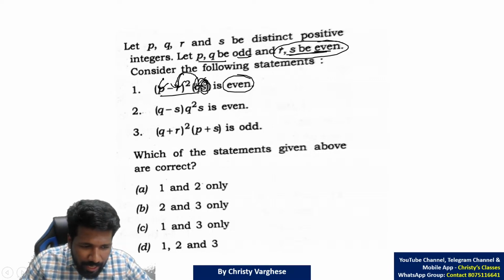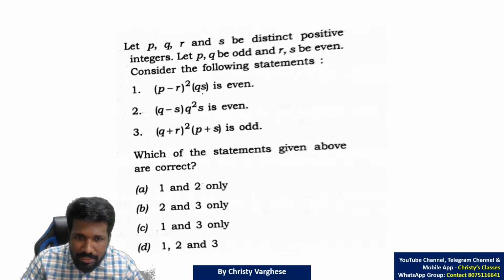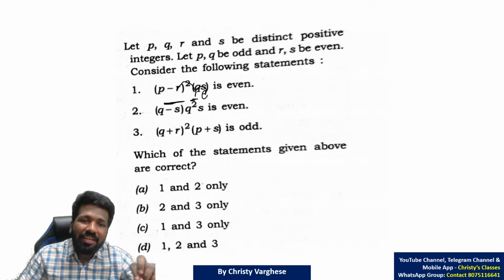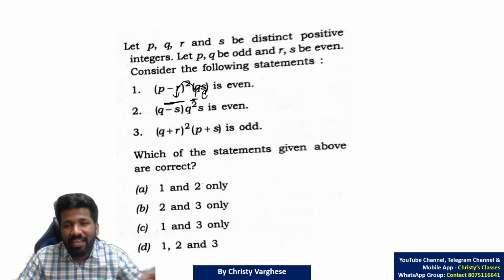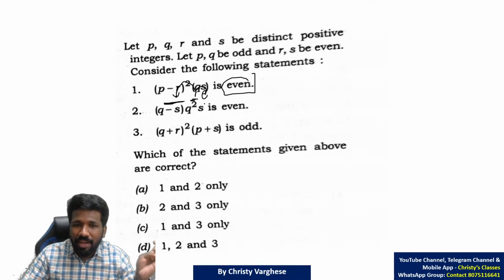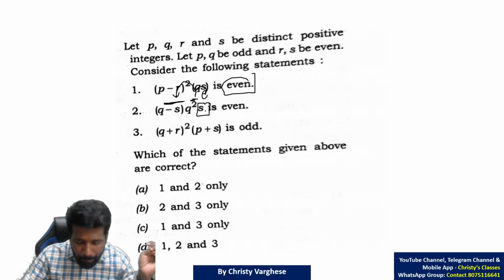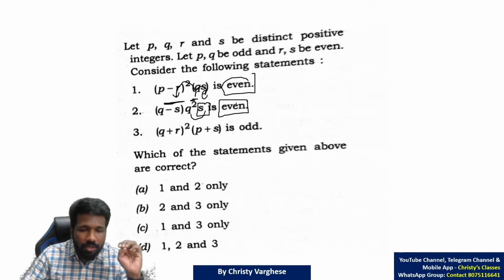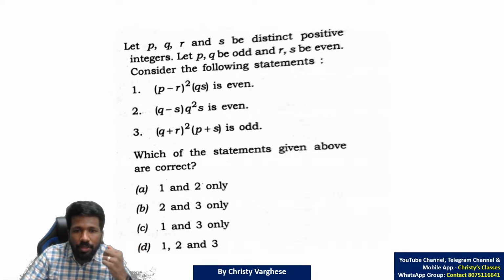Because S is even, even into anything will be even. So this is even. Similarly here also S is there in a product, so this also will be even for sure. So clearly this is even.